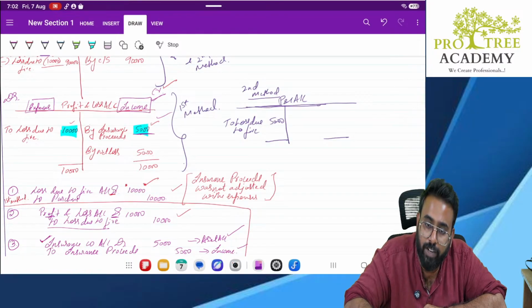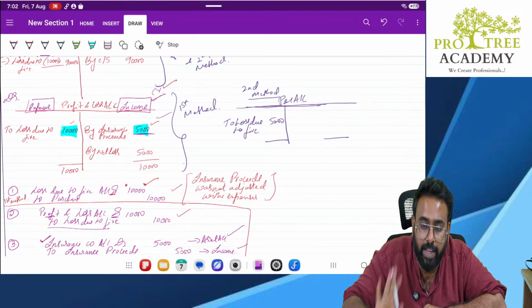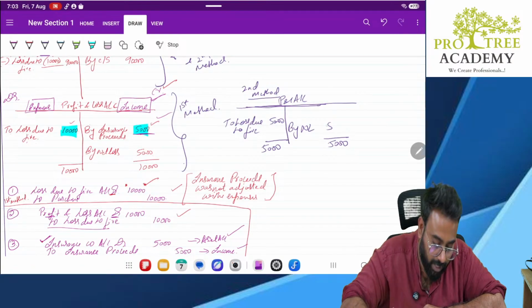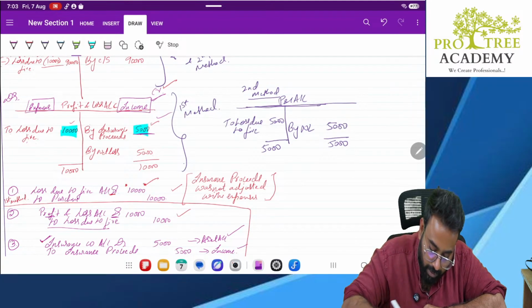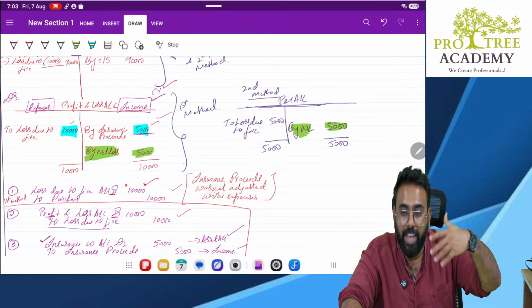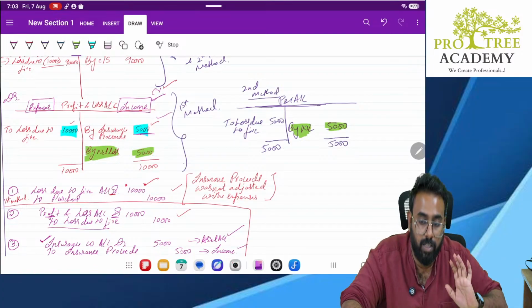Instead of doing that, what we did here, that 5,000 whatever we received, we already adjusted against our expenses or loss. So what is remaining? 5,000. So what is the loss? By net loss, 5,000. Did the answer change here? No change in the answer. What changed?